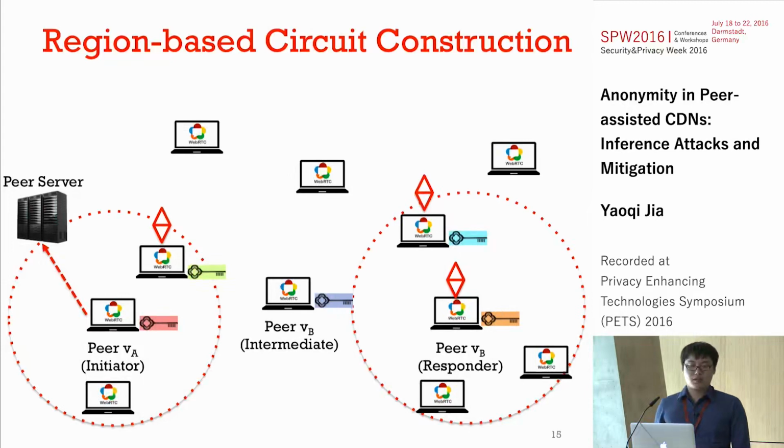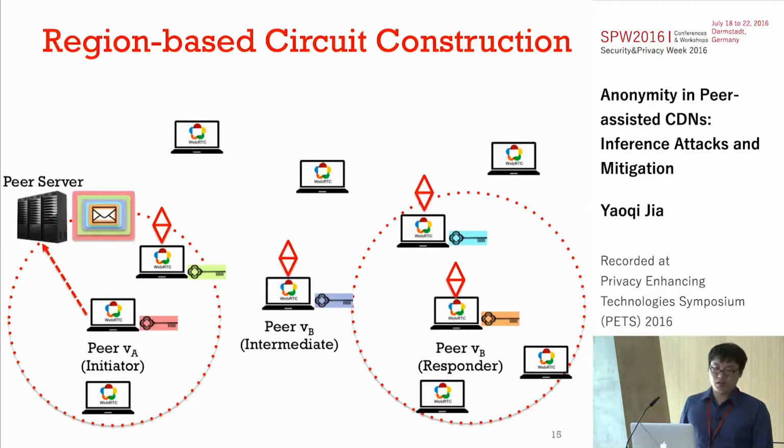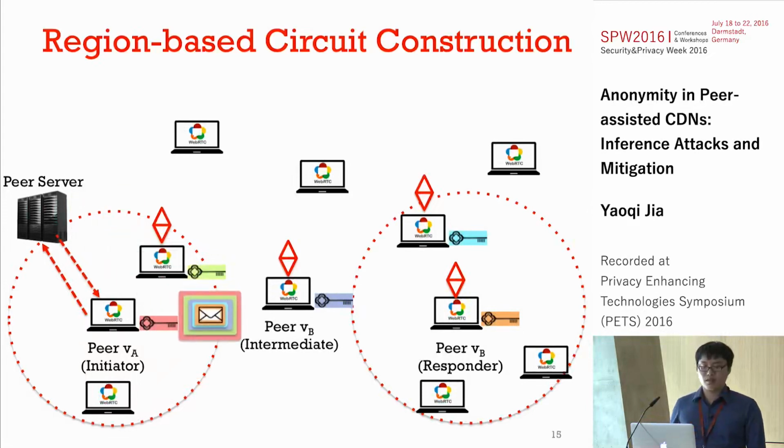Then the peer server encapsulates the request with layered encryption and sends it back to the initiator. The initiator sends the encrypted packet to the intermediate nodes, and each intermediate node peels off one layer until it reaches the responder.